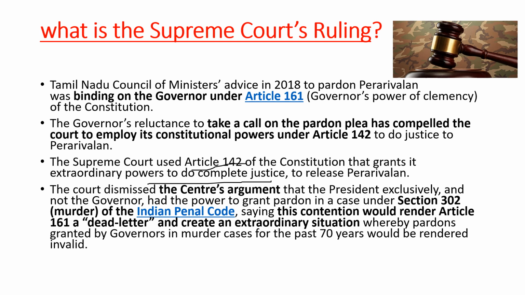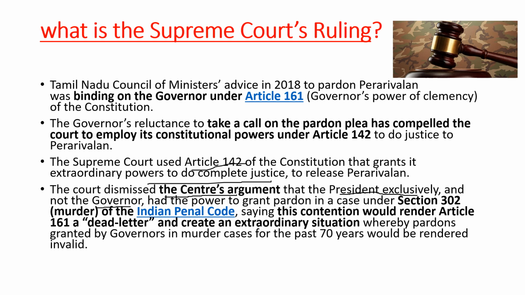And actually at this point of time, the Center argued that it is the president's exclusive power regarding pardoning of a person who is convicted and who was given a death penalty. But the Supreme Court said no, it's not like that. Even the governor has the power to pardon.